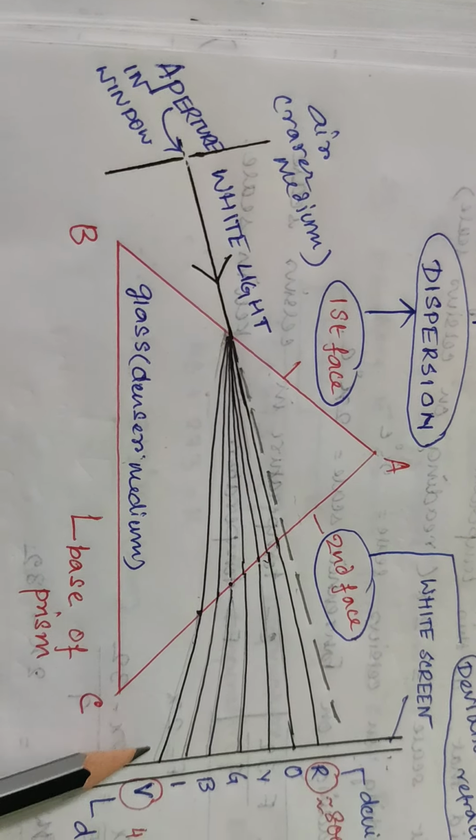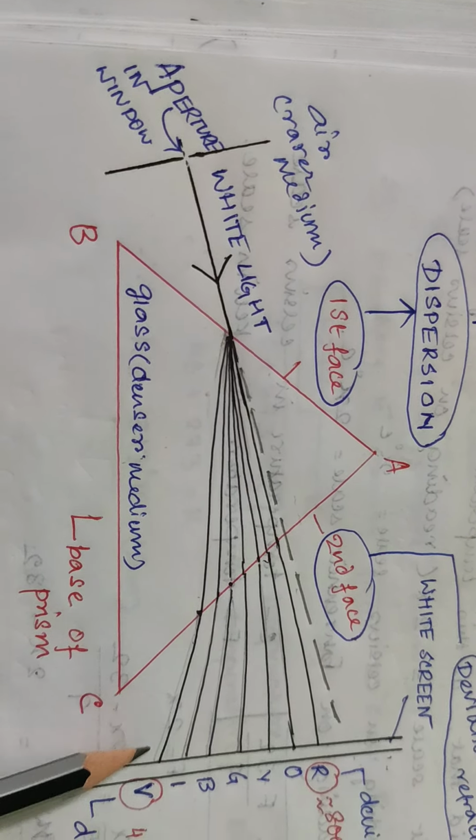Just notice, had there been no refraction, this would have been the incident light ray path, this would have been the path of the emergent ray also, but due to the different medium, refraction occurs, and as a result the deviation occurs. Now just see, can you see all the colors of light being deviated at certain angles towards the base of the prism?